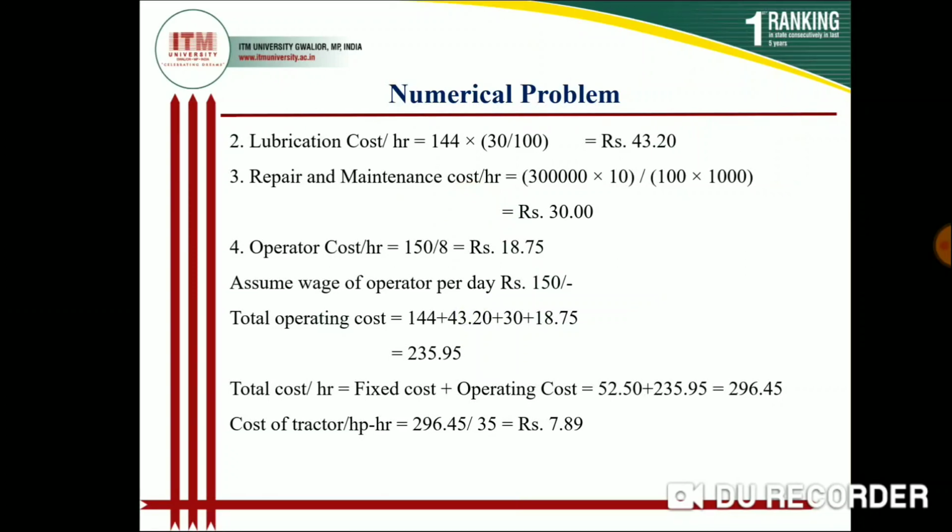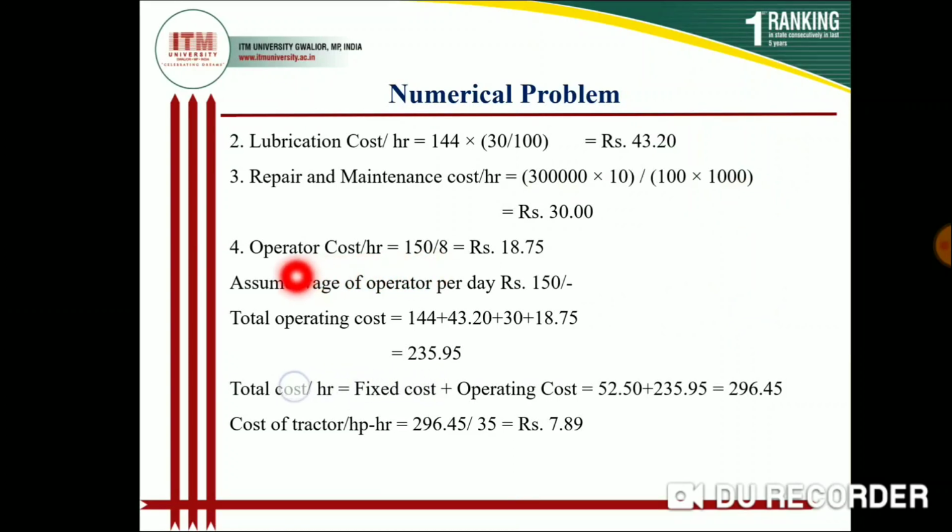So 30,000 rupees is for 1 year. So for 1 hour that will be 30 rupees. So 30,000 is divided by 1000. Okay, so you can also calculate using the formula that I have given to you.